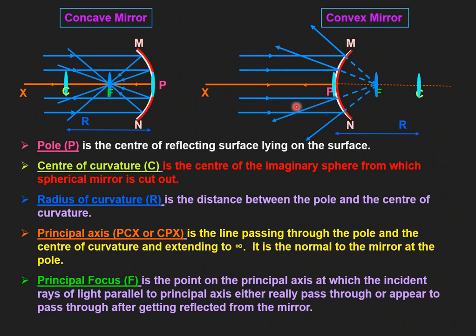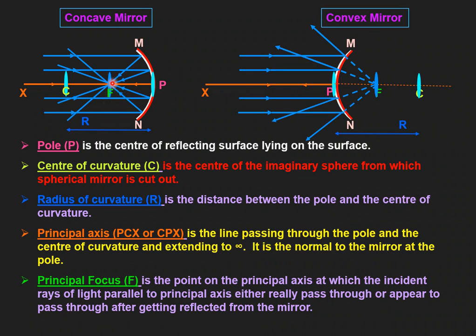Appear to pass through in case of convex mirror, because here they are not actually passing through this, but they are just appearing to pass through this point after getting reflected from the mirror. So principal focus is simply the point on the principal axis at which the incident rays of light parallel to the principal axis either actually pass through or appear to pass through after getting reflected from the mirror. So this point is known as principal focus.